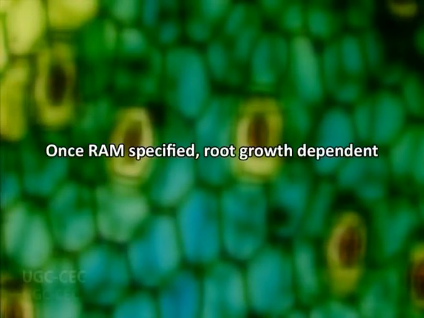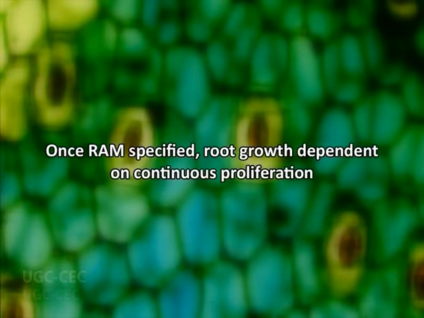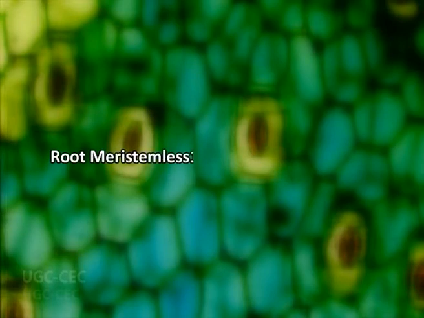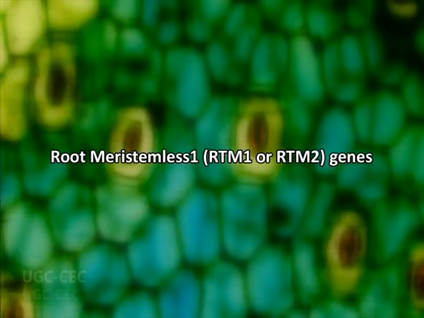Once the RAM is specified, root growth is dependent on its continuous proliferation. This does not occur in mutants lacking functional ROOT MERISTEMLESS 1, that is RML1, or RML2 genes, while cell proliferation in the shoot meristem is unaffected. Conversely, there is overproliferation of cells in the DEFECT IN MERISTEM 1 mutants, which are characterized by fat, barrel-like roots with extra cell layers. Thus, the above discussion may be concluded by the following points.